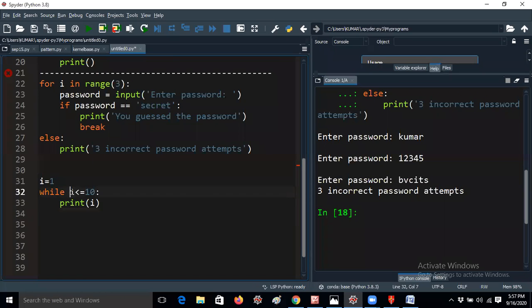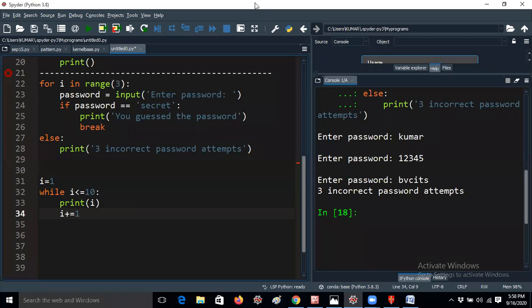So 1 is less than or equal to 10, the condition is true now, which means 1 will be printed. After that, you have to increment the i value. There are no increment operators in Python, right? You can give i equal to i plus 1. That's all. You can also write i plus equal to 1, which is better because you don't have to repeat the variable again. So i plus equal to 1 means i equal to i plus 1.